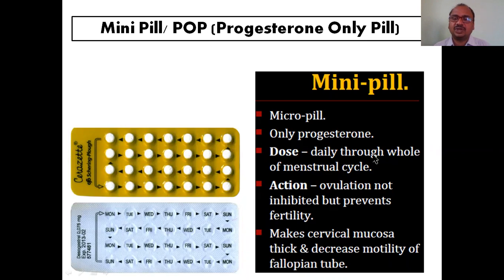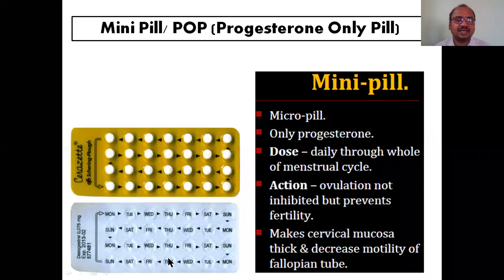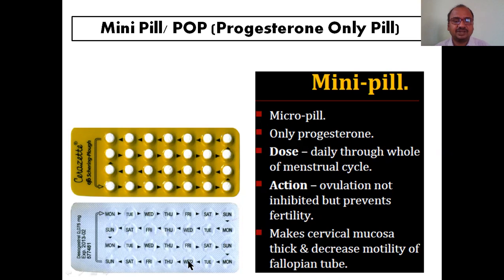It consists of only progesterone. You have to take it daily through the whole menstrual cycle, like this 28 days. For example, Sunday, Monday, Tuesday, you can take it at any time. For example, today is Friday, you start here. This line you have to start, because you see the big arrow mark is there, no? For example, you started on Thursday. From here, you have to take like this. You have to follow the arrow marks. And finally, you end on Wednesday, because Thursday you started.